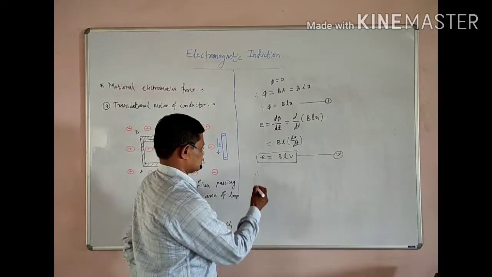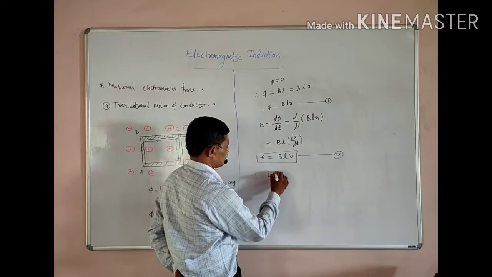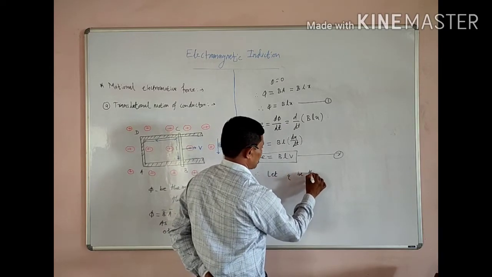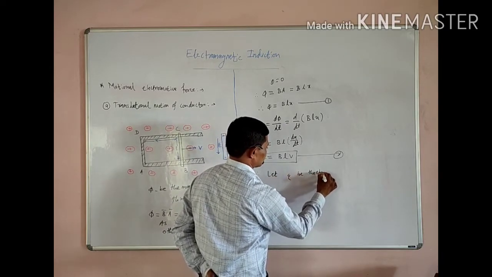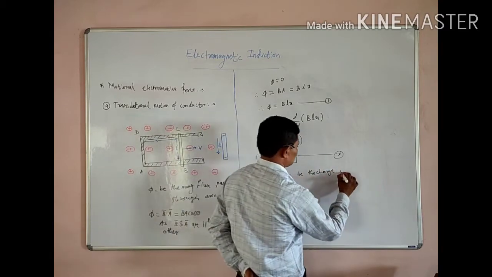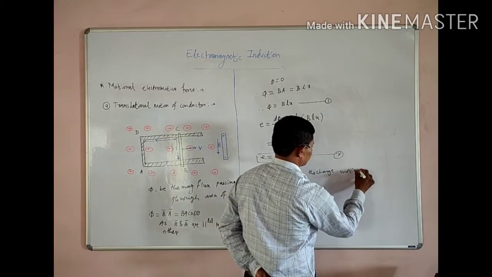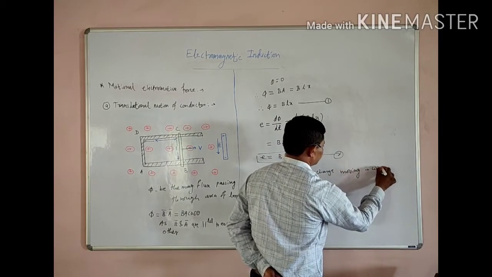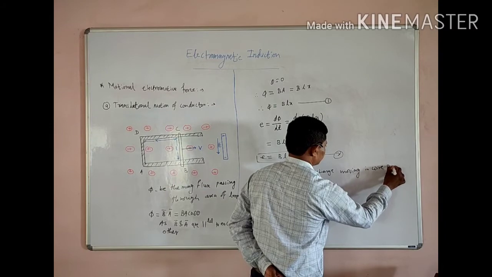That means let Q be the charge moving in wire BC.